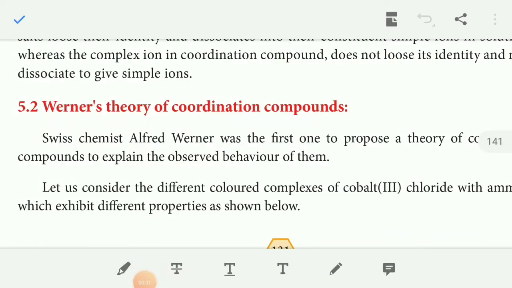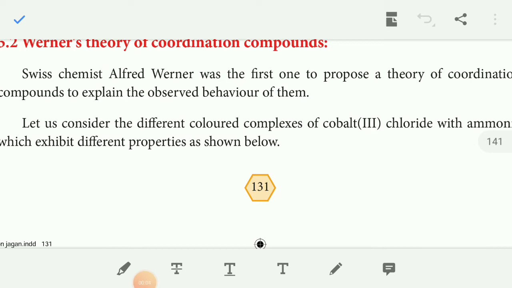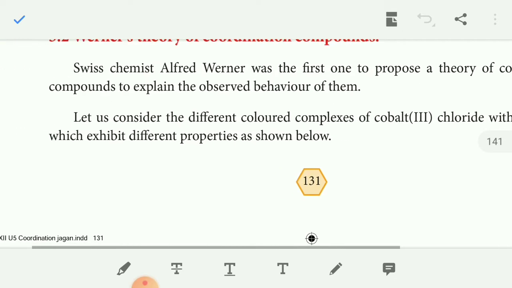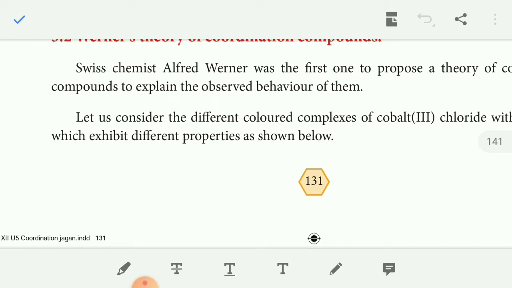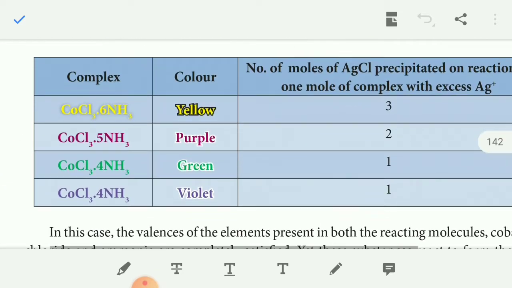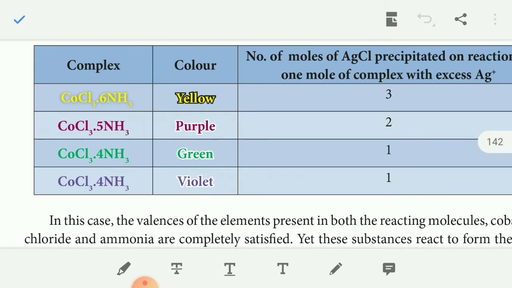Let us consider different colored complexes of cobalt(III) chloride with ammonia, which exhibit different properties as shown below. The complex CoCl3.6NH3 is yellow, and 3 moles of silver chloride are precipitated. CoCl3.5NH3 is purple, and 2 moles of AgCl are precipitated.